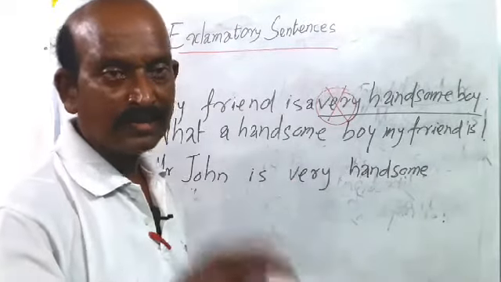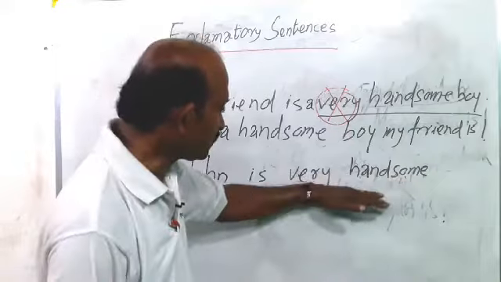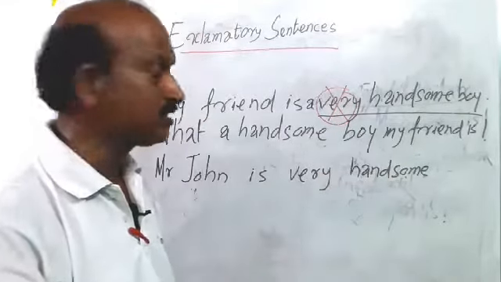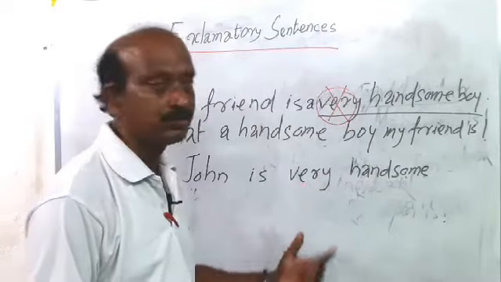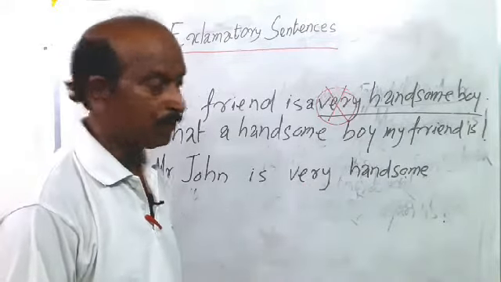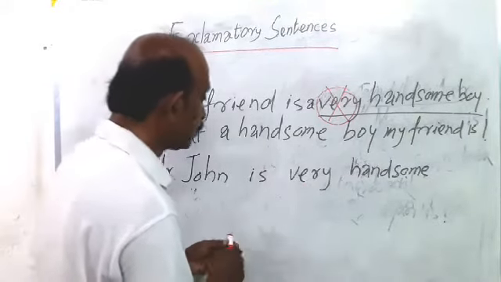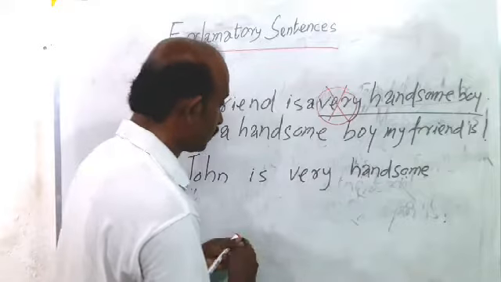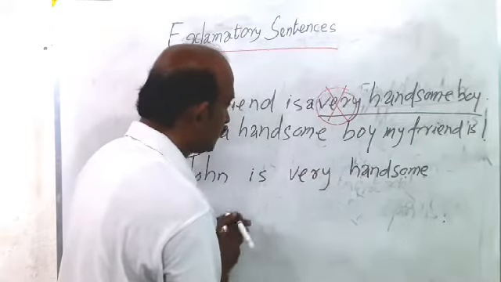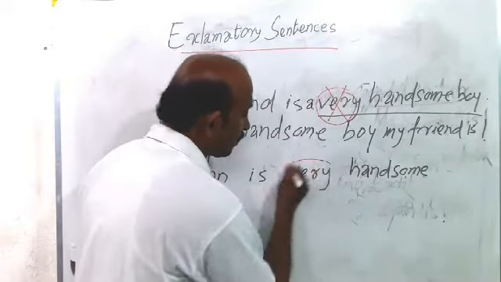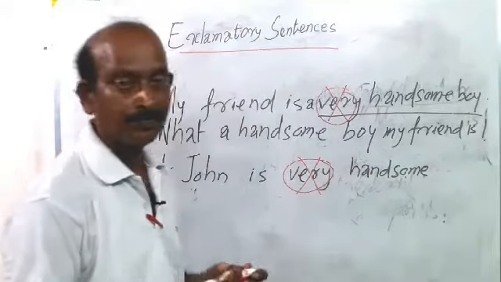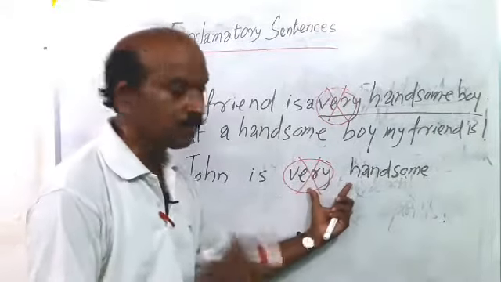That is called an adjective. So when we turn this sentence into an exclamatory sentence, we will have to use how. And I have told you the qualifier should be avoided here. Yes or no, children? This should be avoided. How handsome, not what.